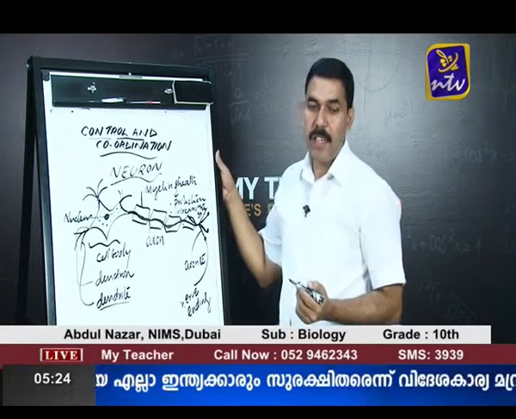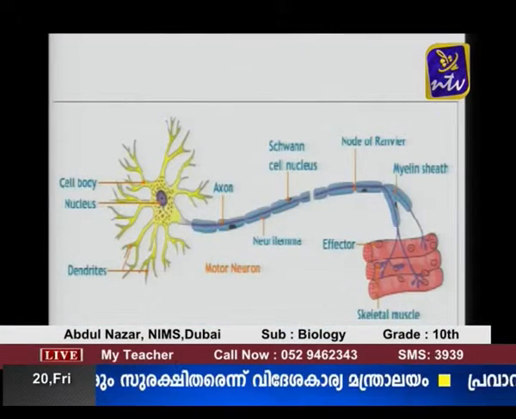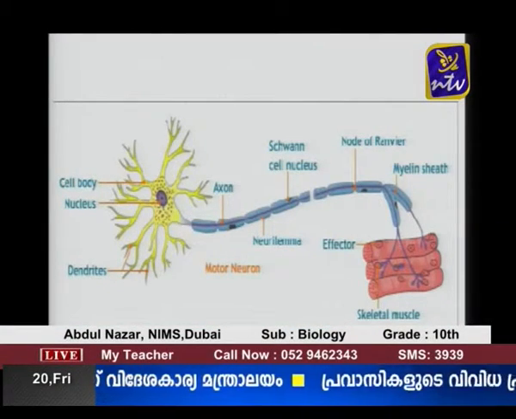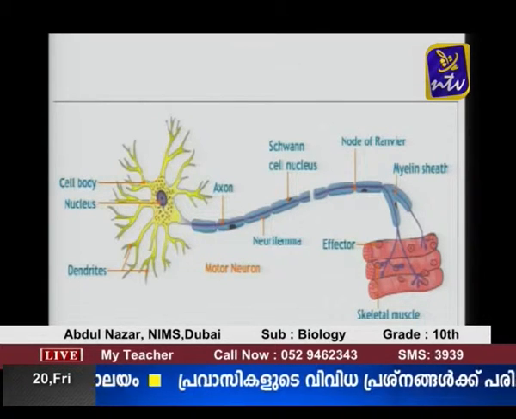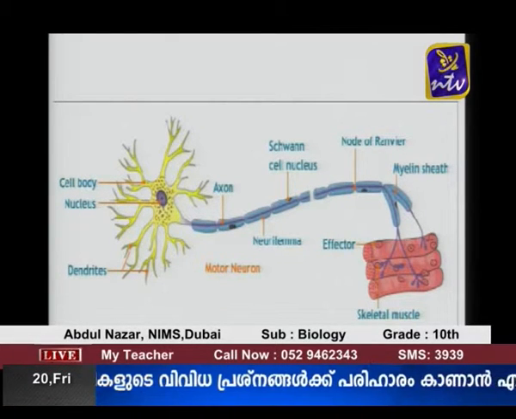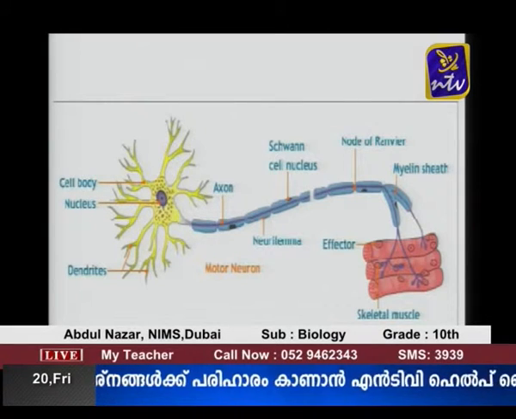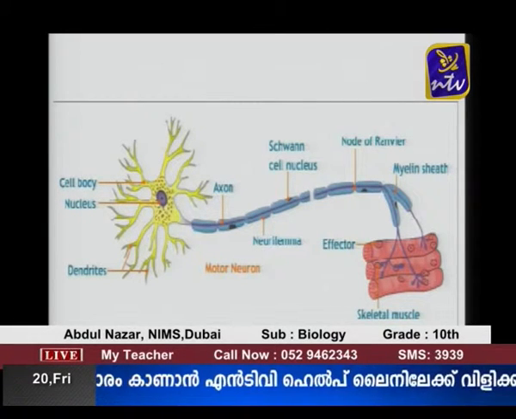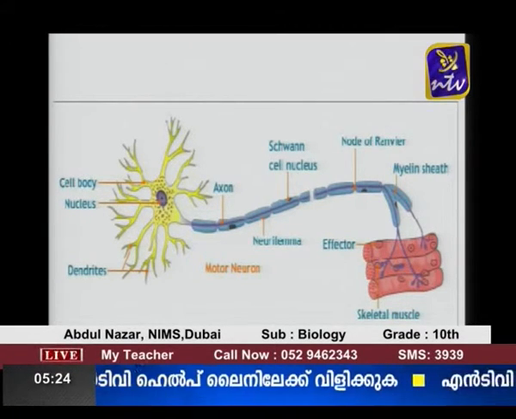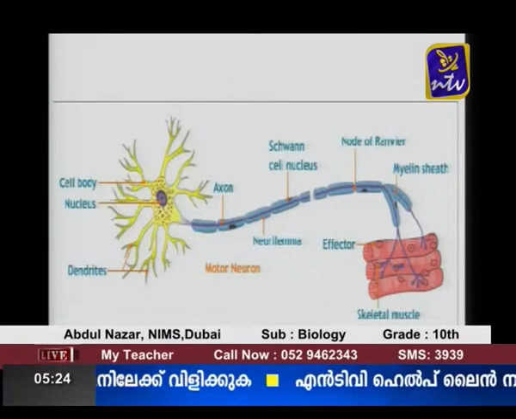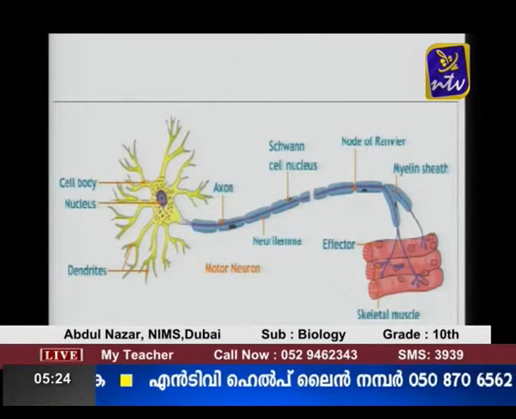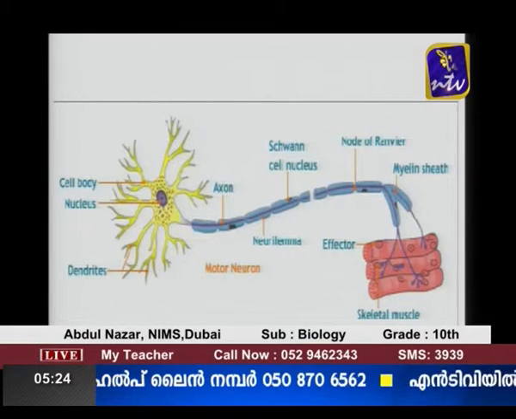Look at the screen, you can see that it has a cell body with a nucleus and a long tube-like projection that is called the axon. Then axons end in branches, and these are called axonites. And in some parts of the nervous system, the axon has a white fatty covering that is called myelin. Myelin is not a continuous layer, it is interrupted, and these interruptions are called nodes of Ranvier.